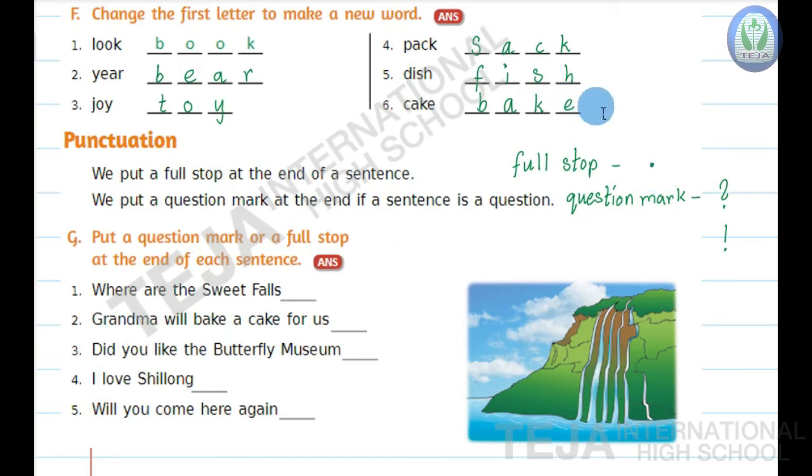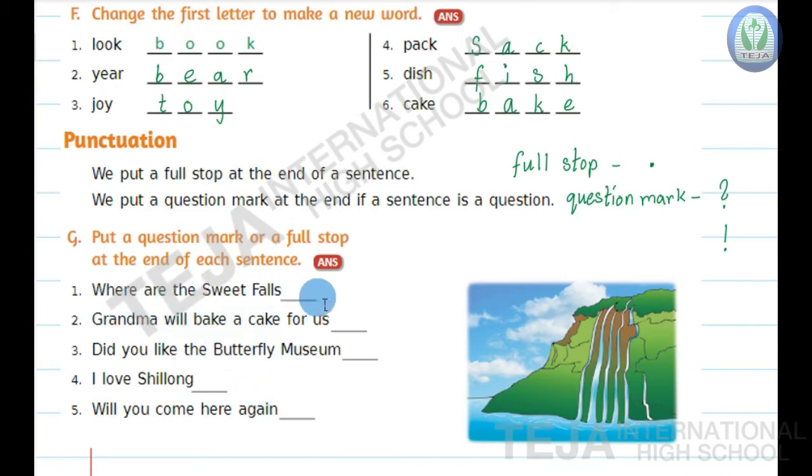Okay. Now based on the concept of these full stop and question mark, big G, children, put a question mark or a full stop at the end of each sentence. Now here the sentences are given. You have to mark the punctuation. If it is a statement, put a full stop. If it is a question, then end the sentence with the question mark. Okay children?